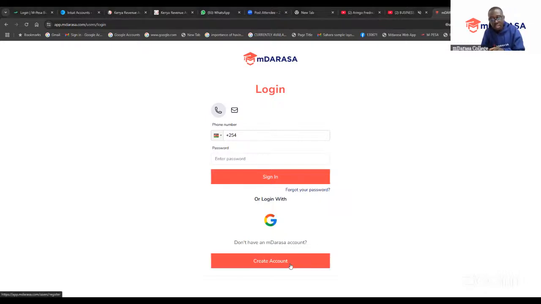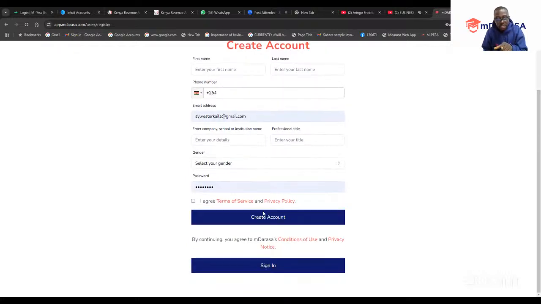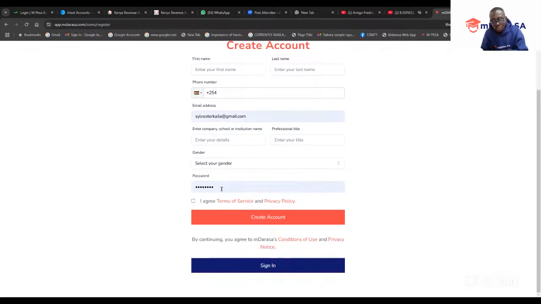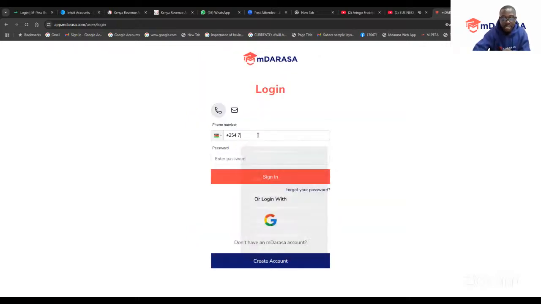So what you need to do, of course, if you are a new student, you just create an account and fill in all the details: your name, number, all these details. Make sure that your password is a combination of characters, which will include a special character. Once you've created your account, just come and log in here.